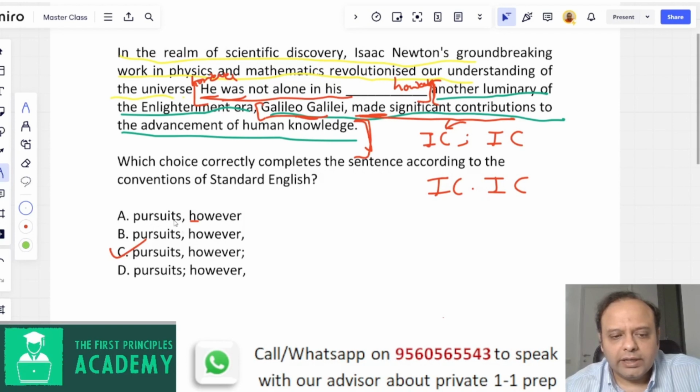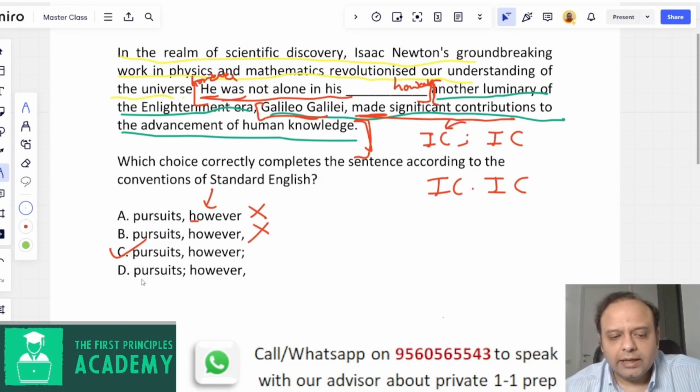He was not alone in his pursuits, however another. So this is basically one independent clause being linked to another independent clause using however, which is an adverb, not a coordinating conjunction. This is wrong. Pursuits, however, and plus it's not even set off. This is doing the same thing. It has set it off, but you can't link 2 independent clauses with this.